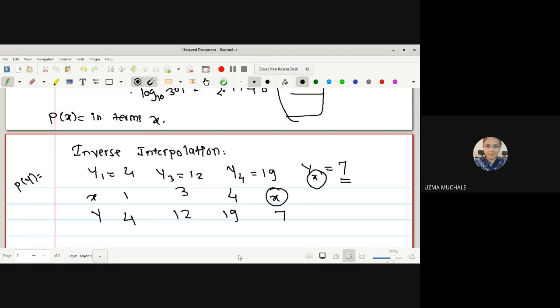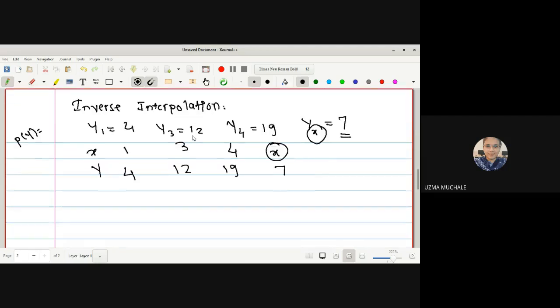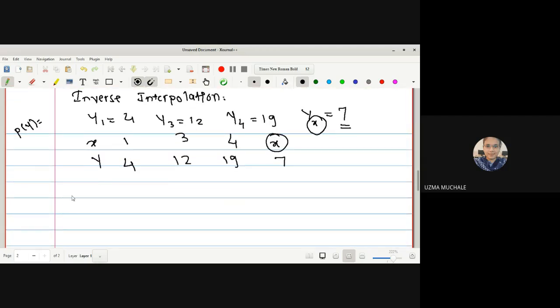As I told you, it will not be in terms of x, it will be in terms of y. Whatever polynomial we have seen in terms of x, it is very similar to that. Wherever you have x, replace it by y. You will get the answer. Let me write it down, then you will understand.